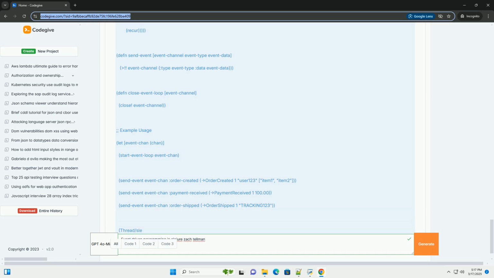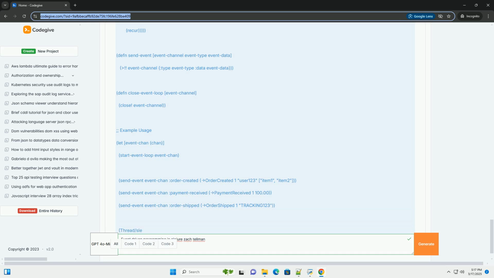Asynchronous processing. For long-running or I/O bound tasks within event handlers, use core.async channels or other asynchronous mechanisms to avoid blocking the event loop. Event ordering. If event order is critical, ensure that events are processed in the correct sequence. This might involve using a priority queue or sequence numbers in your events. However, maintaining strict ordering can introduce complexity and reduce concurrency. Try to design your system to be tolerant of out-of-order events when possible.